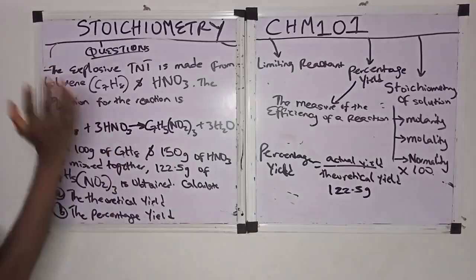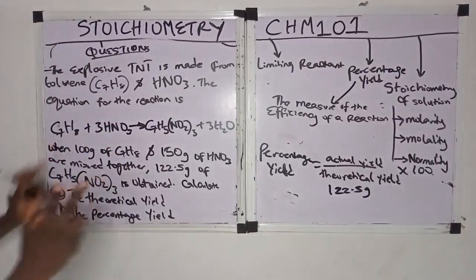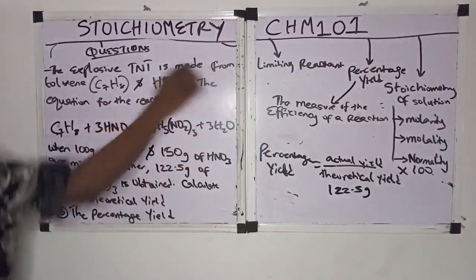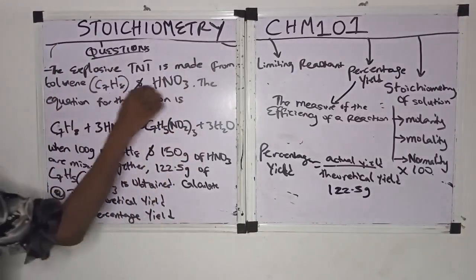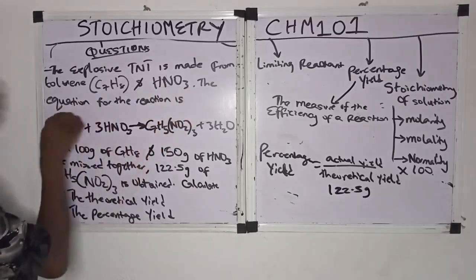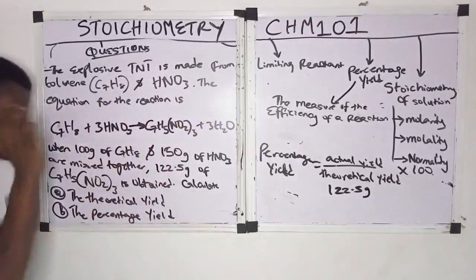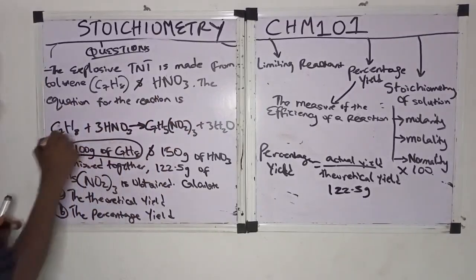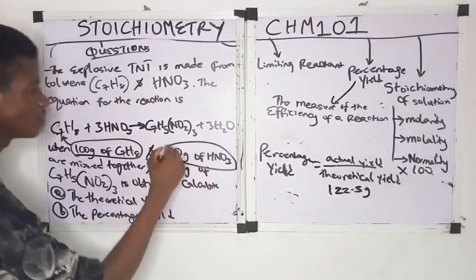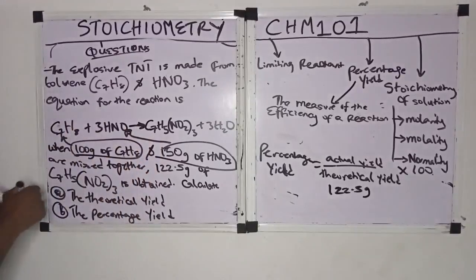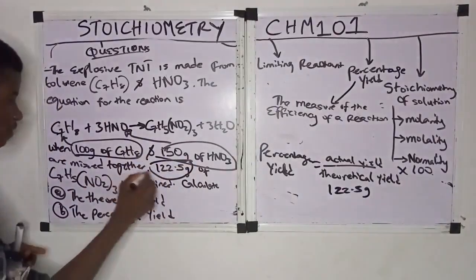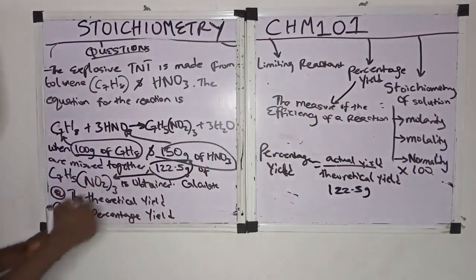Now let's go back to the question again. The explosive TNT, which is this one here, is made from toluene and HNO3. This is the equation of the reaction. They say when 100 grams of toluene and 150 grams of HNO3 are mixed together, 122.5 grams of TNT is obtained.